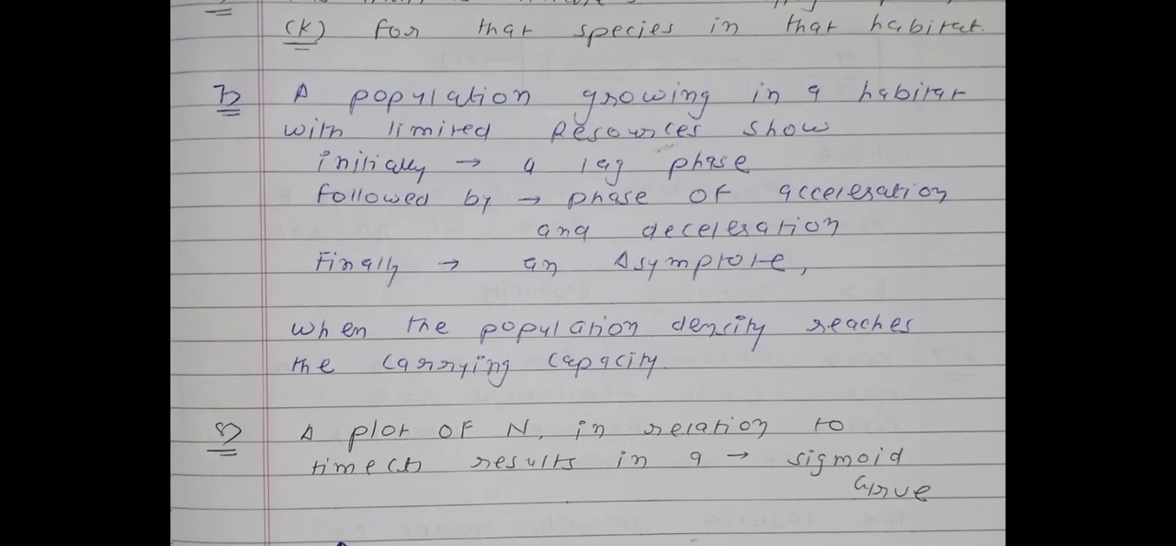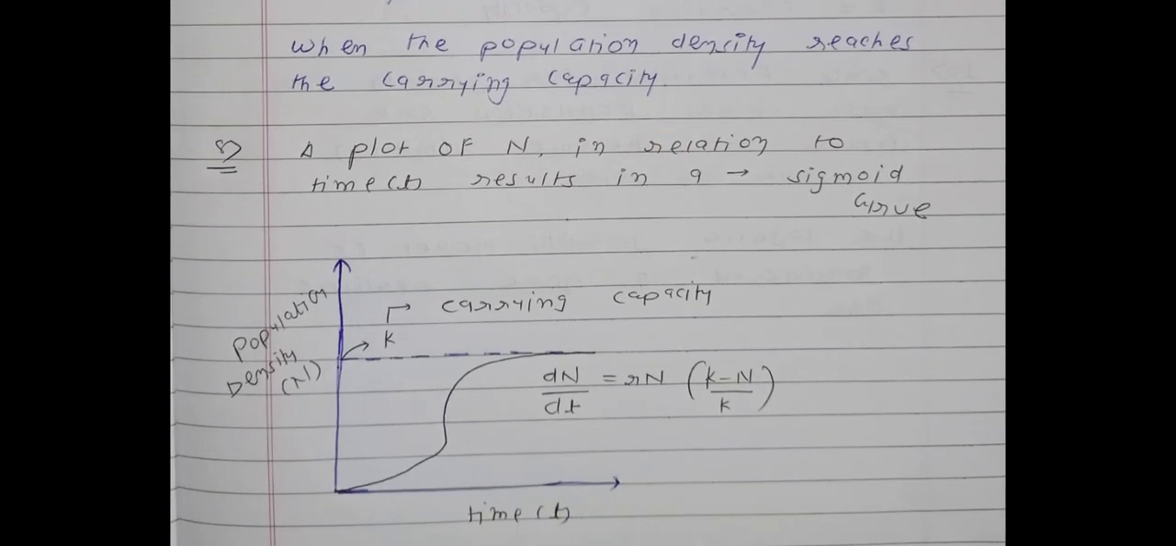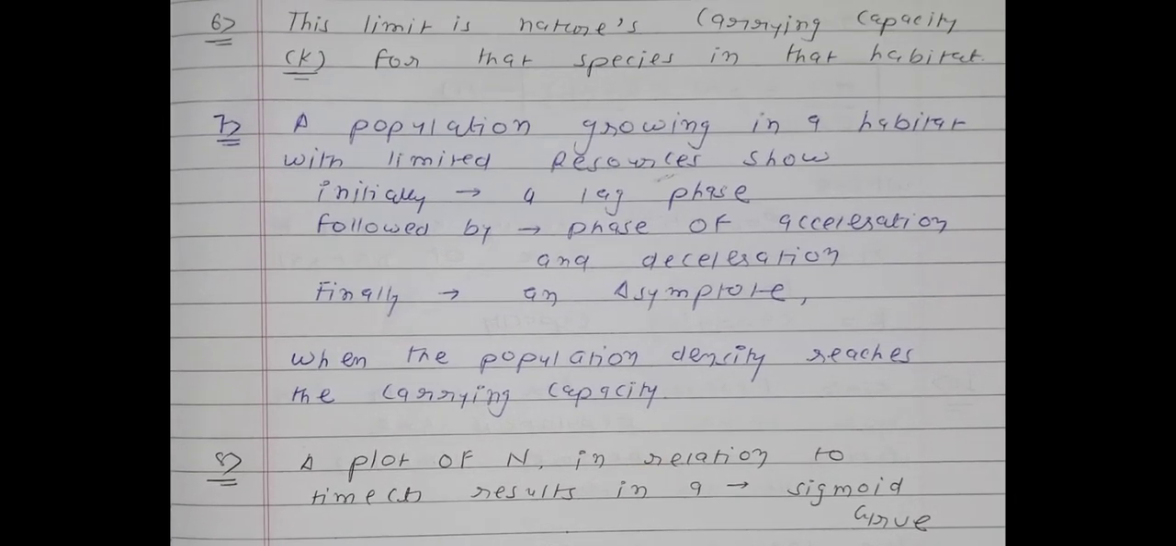Okay, so you will see the graph. Now, for the analysis of this graph, point number 7: a population growing in a habitat with limited resources shows initially a lag phase, followed by the phase of acceleration and deceleration, and finally an asymptote, which means constant. So in the graph you will see different phases. You will remember the initial phase, middle phase and the final phase. When the population density reaches the carrying capacity, it will be constant. Okay, so this page is also completed.